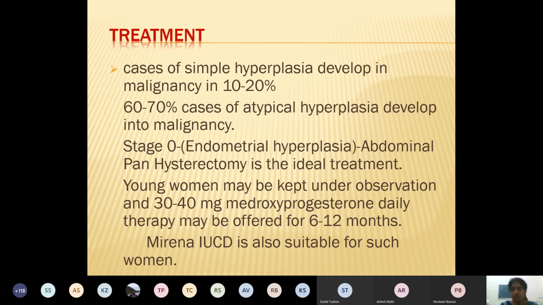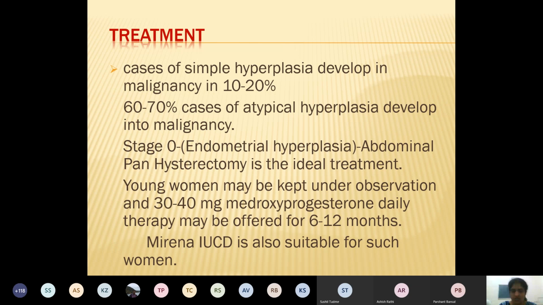Now stage 0, endometrial hyperplasia. So it is a stage 0 where endometrium is only hyperplastic. Then here you do the abdominal hysterectomy, and it is the ideal treatment, but if young females are presenting with this, then afterwards you can give medroxyprogesterone therapy to them.